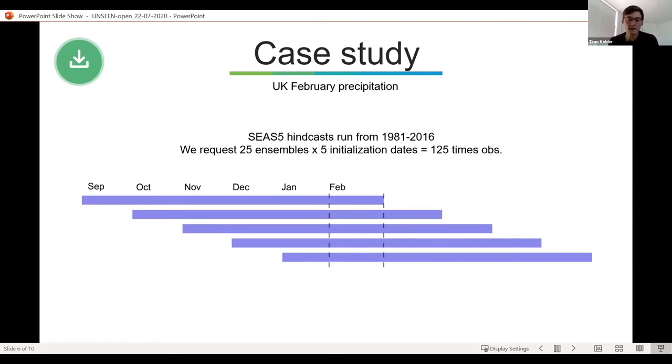So the graph illustrated here shows that the forecasts are initialized every month, and you can pool those months together because they're all forecasting February and they all have multiple ensemble members. So in total, you have 125 forecasts forecasting each February over those years, which means you multiply your observed record by 125 times.